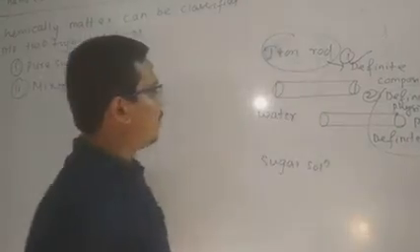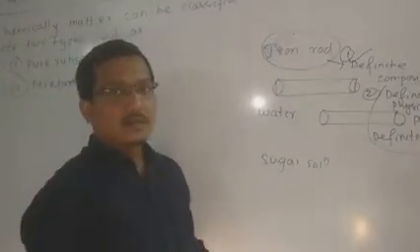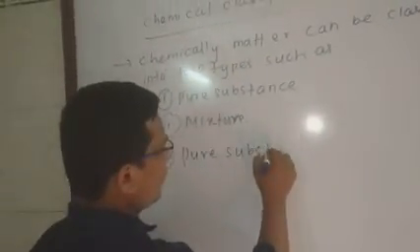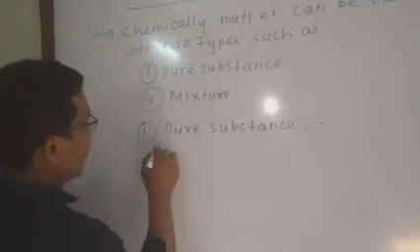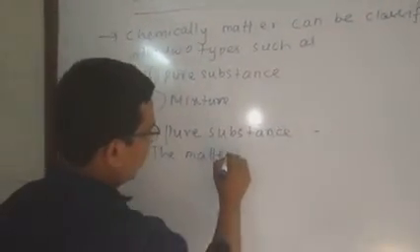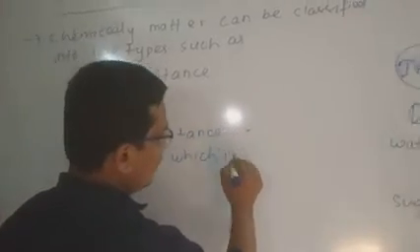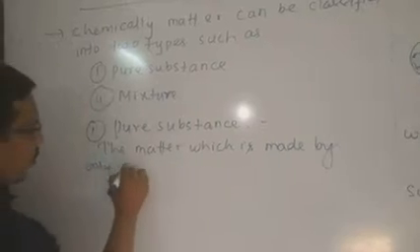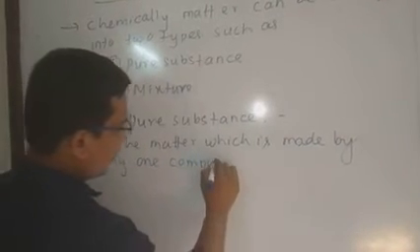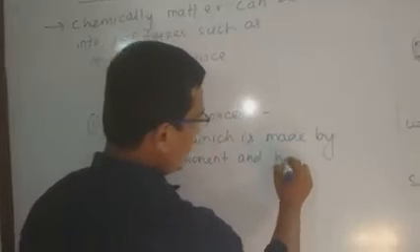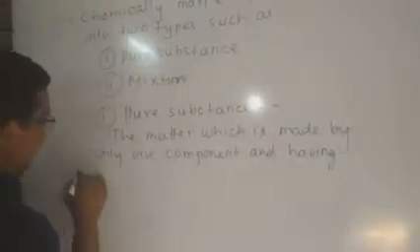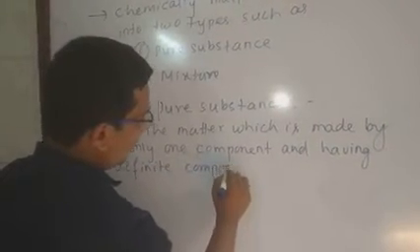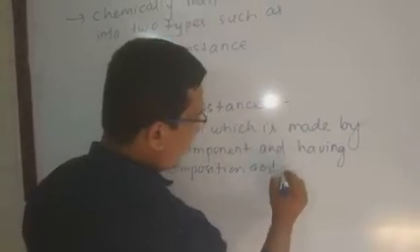According to the definition of pure substance, let me discuss the definition. The matter which is made by only one component and having definite composition and properties.